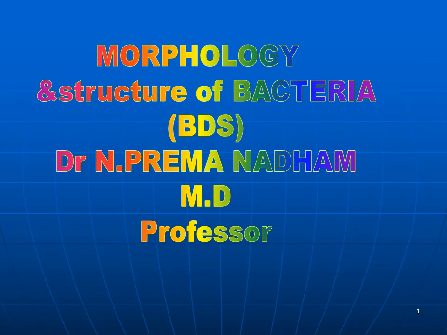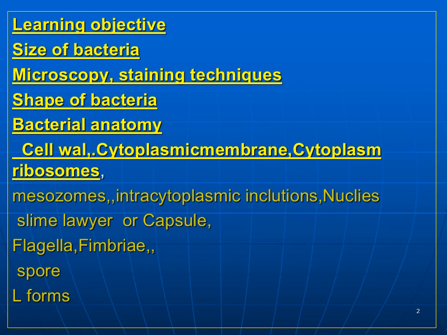Today's topic is morphology and structure of bacteria. In this topic, you are going to learn the size of bacteria, the microscopy, the staining techniques, the shape of bacteria, the bacterial anatomy, the cell wall, cytoplasmic membrane and cytoplasm, ribosomes, mesosomes, intracytoplasmic inclusions, nucleus, slime layer or capsule, and flagella and fimbria, spore and L forms. These are the various things you are going to learn in today's topic.